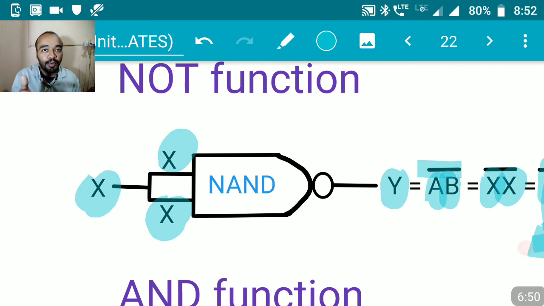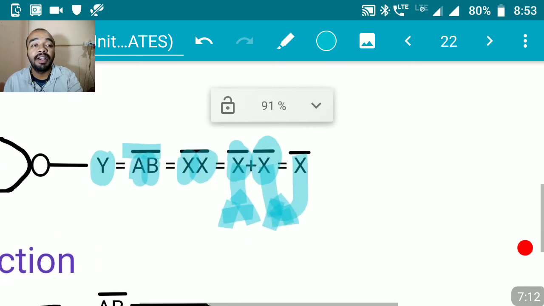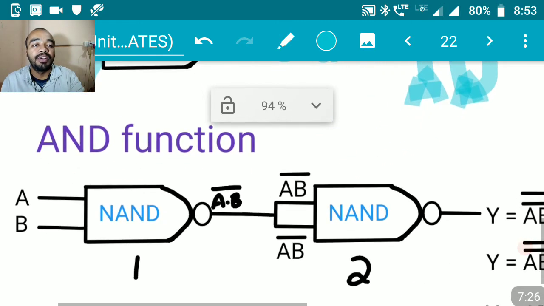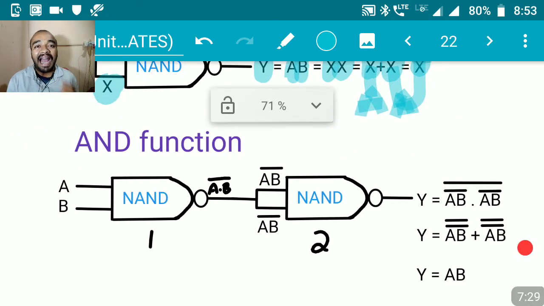Wait. Let me prove some more functions so as to make you understand how we can implement all other logic functions using NAND gate. Are you convinced that we can generate a NOT gate using a NAND gate? Yes, because we have given the input as x, and the final output is x bar. So if x is the input and x bar is the output, what is the logic gate? NOT gate, right? That's it. So let's go to one more function, that is your AND function.